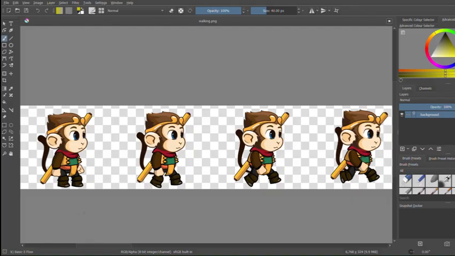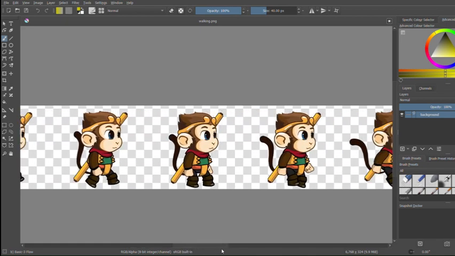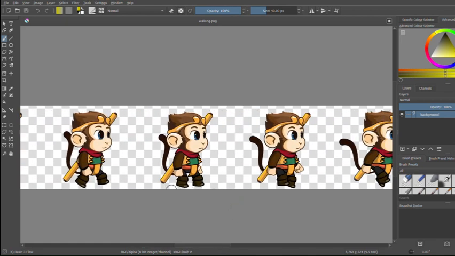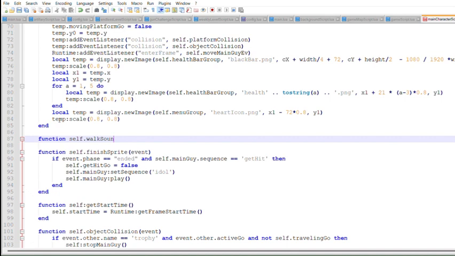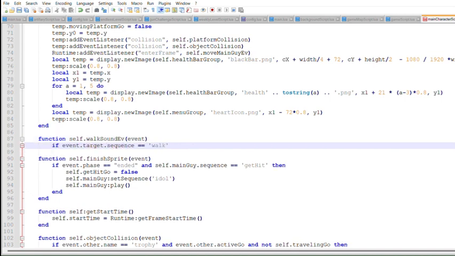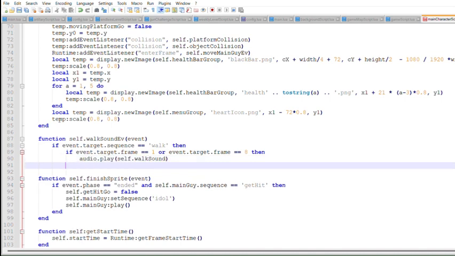I also want to sync the walking sounds with the walking sprite. To do this, I will find the frames of the sprite sheet when Wukong is on the ground. The first frame is a great example of this, also the 8th frame. A sprite event was also added into our main character's animation. When his sequence is walking, and on the 1st or 8th frame, the walking sound will be played.